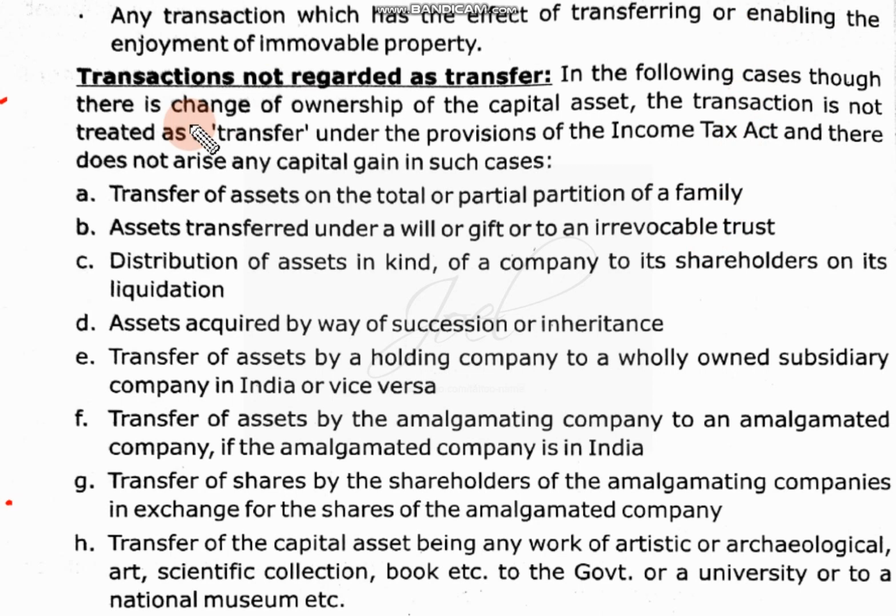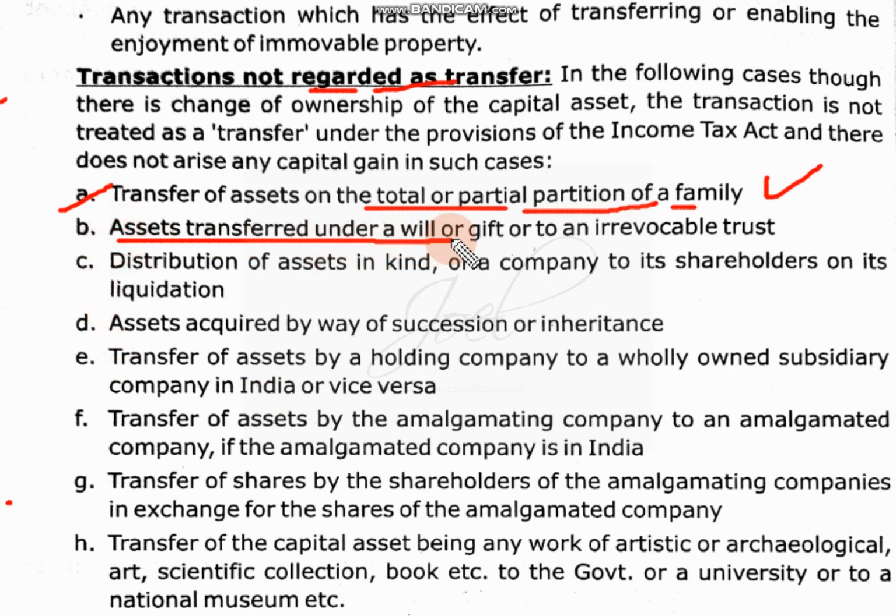Ownership should be transferred from one person to another person, but there are some exceptions for the transactions. They are not considered as transfer. Here ownership will change, but still it will be considered in the same way. Like transfer of assets, total or partial portion of a family, within the family members, then it won't be called a sale.